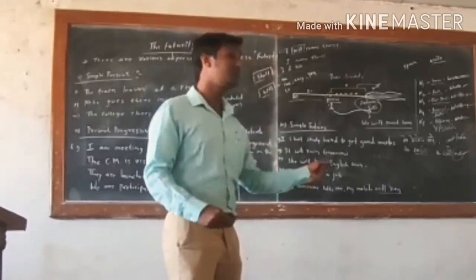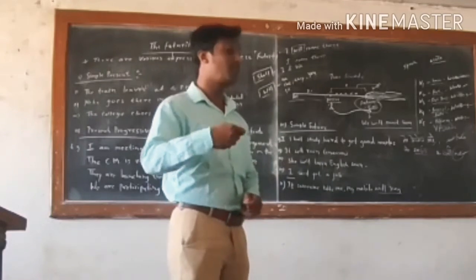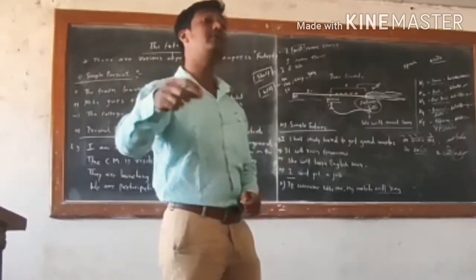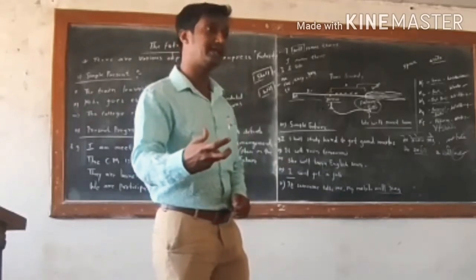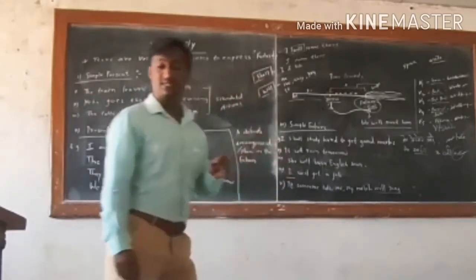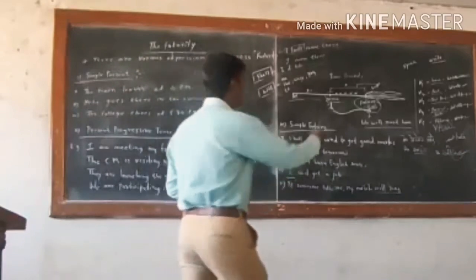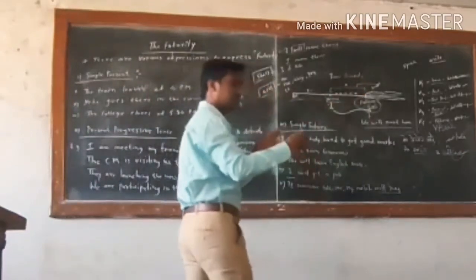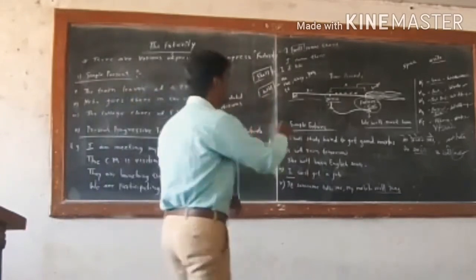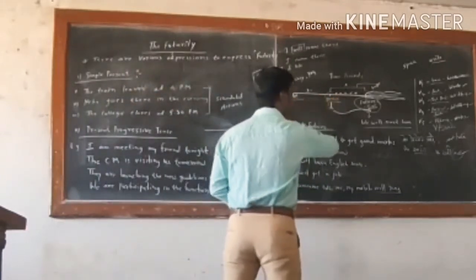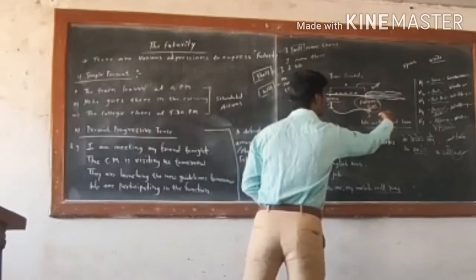What happens when somebody rings you? What happens at the time? Your mobile rings. So my mobile will ring. Possibility, which is likely to happen. So now, as I said in the beginning, the time periods are divided into three ways. Three different periods we have. The first one is the past tense, the second one is the present tense, and the third one is future time.